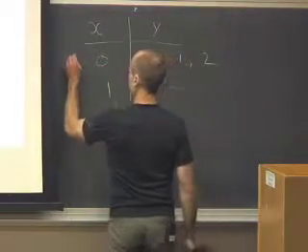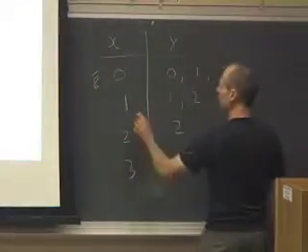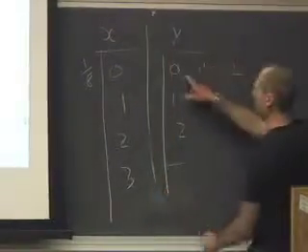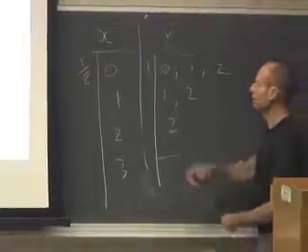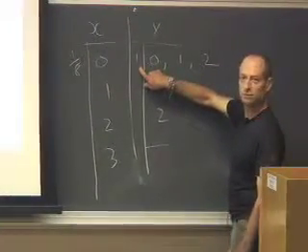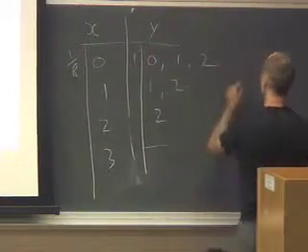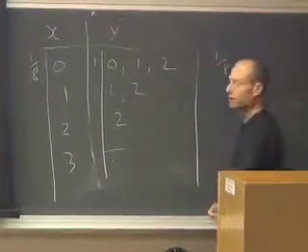I'm not sure how to do this clearly. I guess I'll put the probabilities here. So the chance of that is an eighth. And what's the chance that y is 0, 1, or 2? We just said it's 1. So the chance that x is 0 and y is 0, 1, or 2, because x and y are independent, I can just multiply. That's an eighth times 1, and the whole contribution of this is an eighth.